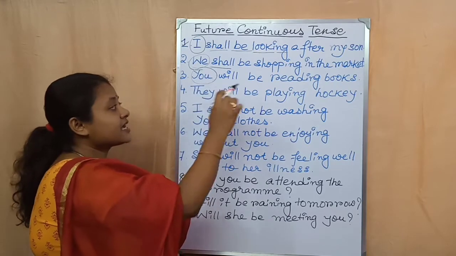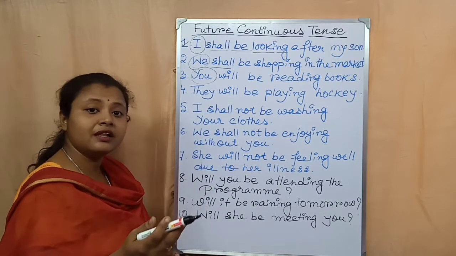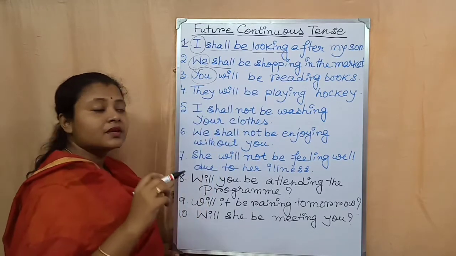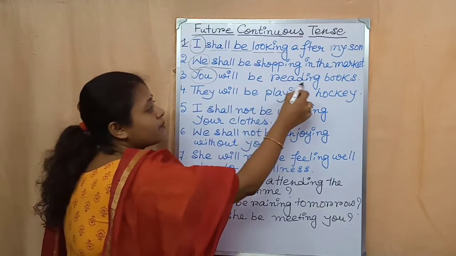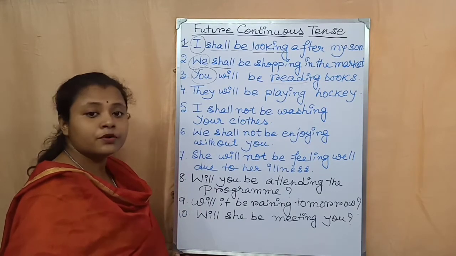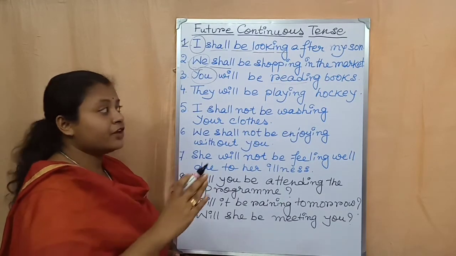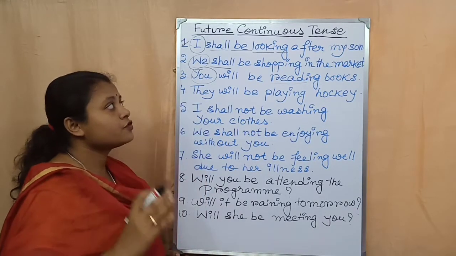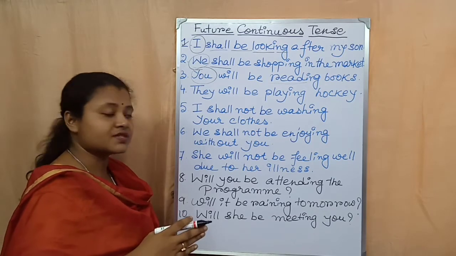After the second person, we have to write will. So I have written here will. Then be. After that, the present form of the main verb read. Then ing, reading books, full stop. You will be reading books. Okay? So this is an example of future continuous tense in assertive sentence.